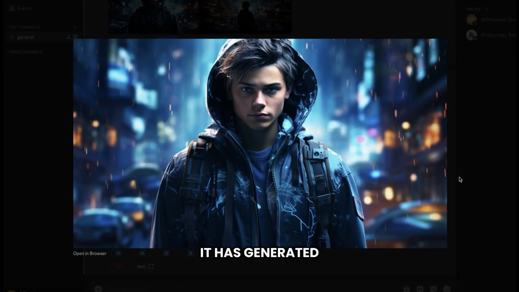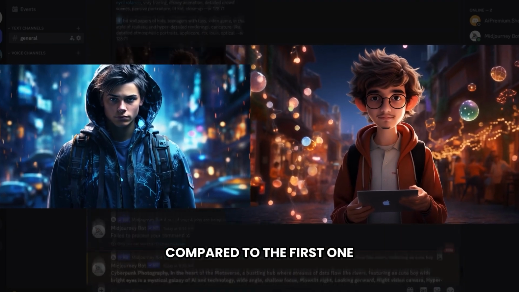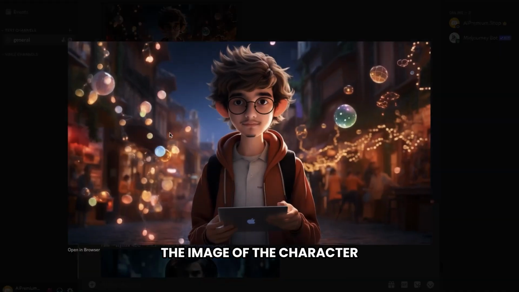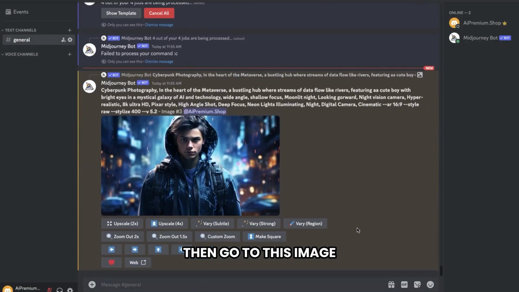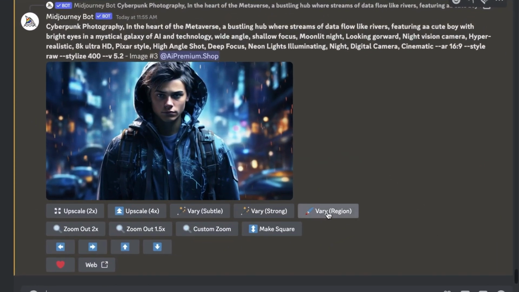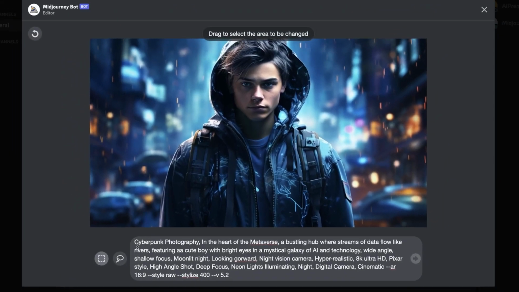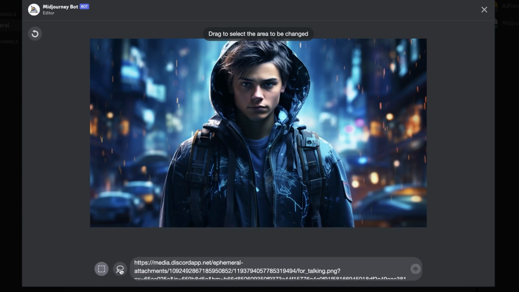You can see that it has generated another image, but this time, if you notice, the face of this character is slightly different compared to the first one. To get this character's face, all you have to do is click on the image of the character, then right-click on it, and then click on Copy Image Address. Then go to this image, click on Vary Region, and at the beginning of the prompt, paste the image address that we copied. Now, to change the face, click on this option. Then, using your mouse, select the face portion.